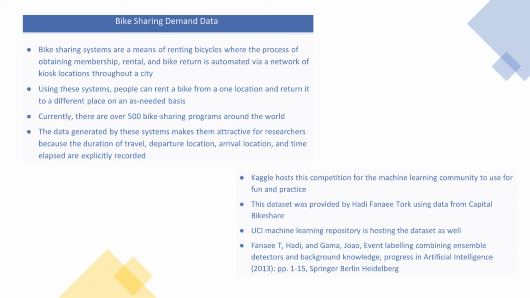And in this dataset, we not only have this information, but we also have the weather information for every single day and the hour, which you will see later. Now Kaggle had hosted this competition for the machine learning community to use for fun and practice, and the data itself was provided by Hadi Fanaee-T using the data from Capital Bikeshare from Washington DC. UCI Machine Learning Repository is also hosting this dataset. And here is the paper that you should definitely check out if you are interested in learning more about this dataset.